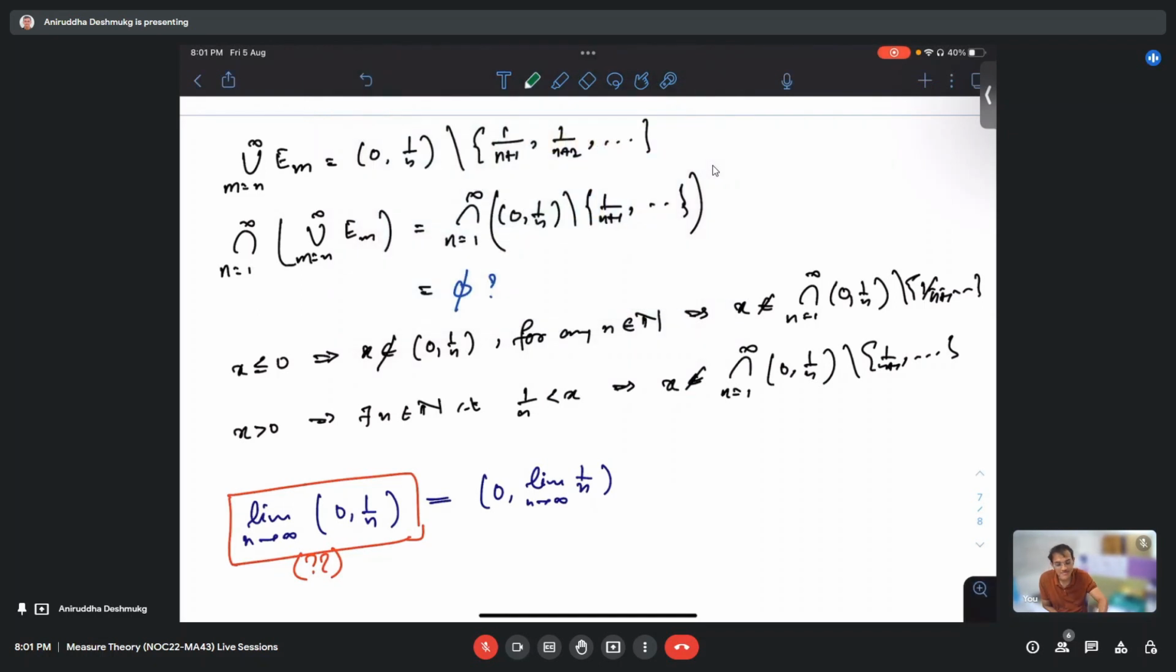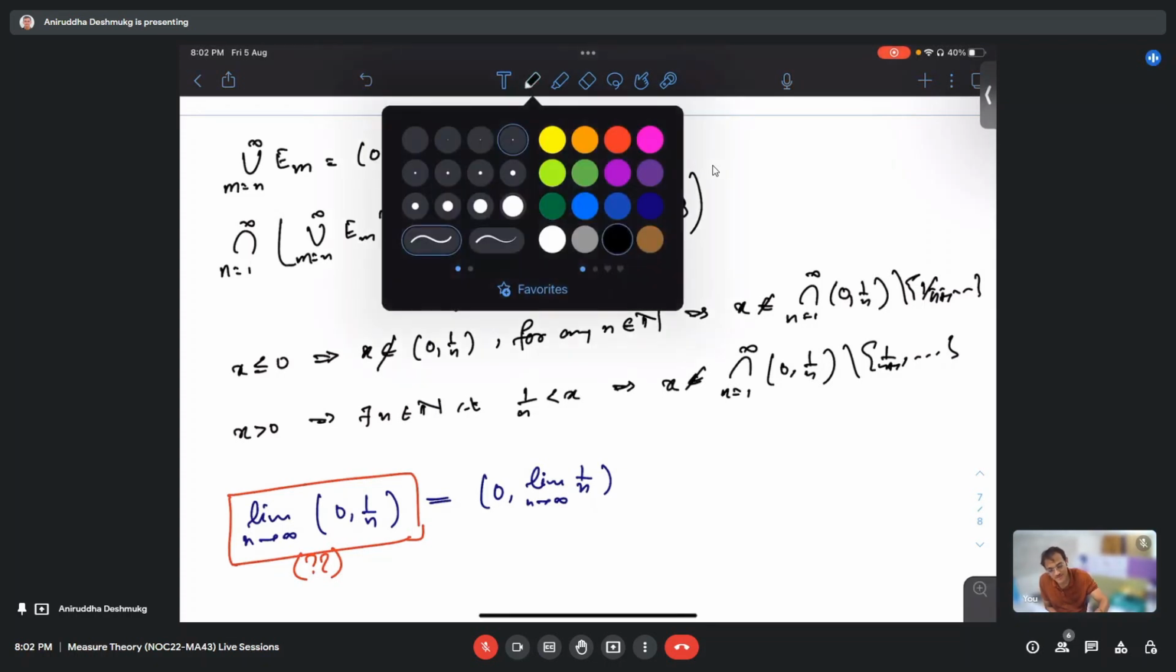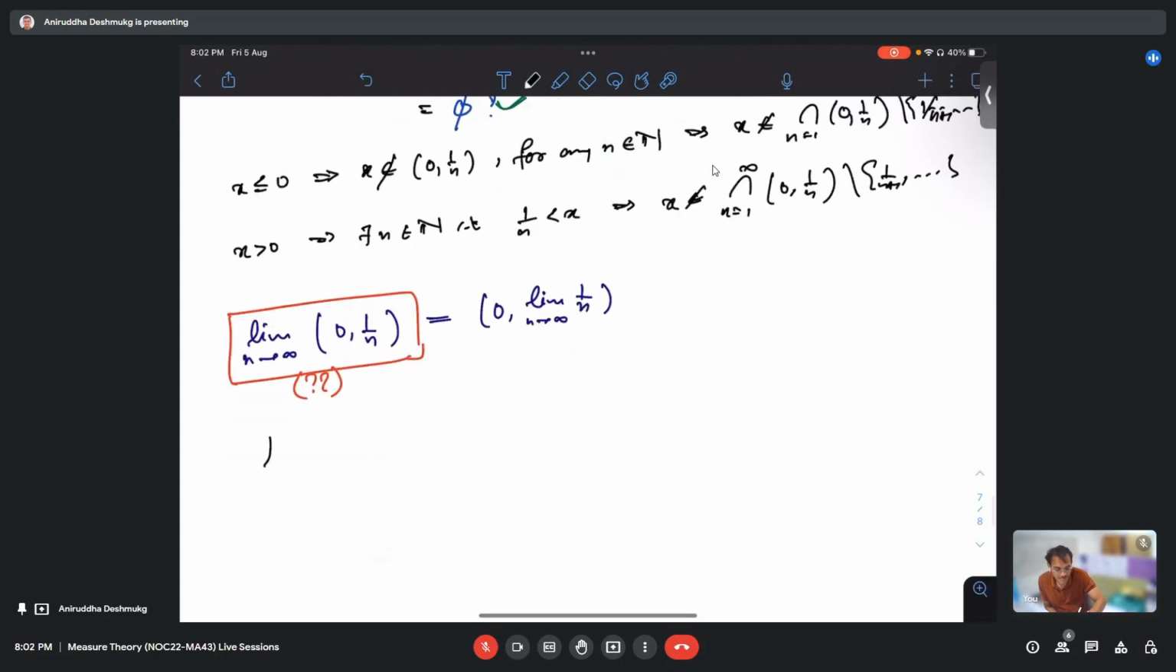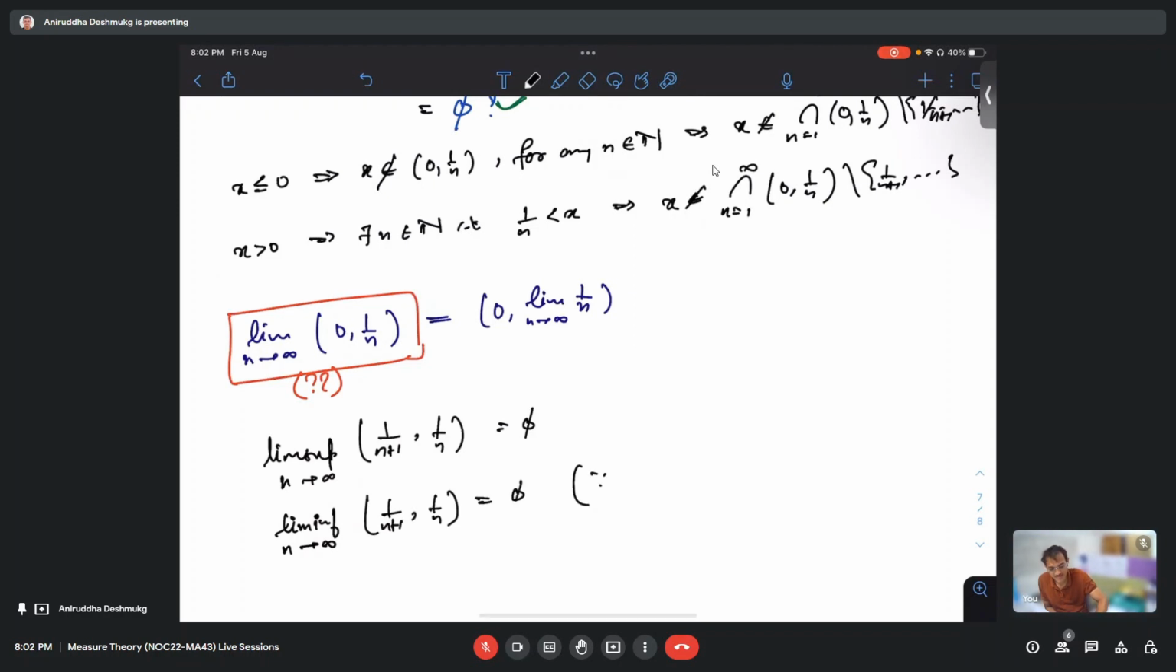So whatever Dheeraj told us is correct. We can use the Archimedes property to conclude that positive numbers are not here, and non-positive numbers are anyway not here. So this is empty. What we concluded is that lim sup of En, where En was 1 by n plus 1 to 1 by n, is empty. What can we say about lim inf? That is also empty. Why? Because it is a subset of lim sup, as we have seen earlier, so it has to be empty.